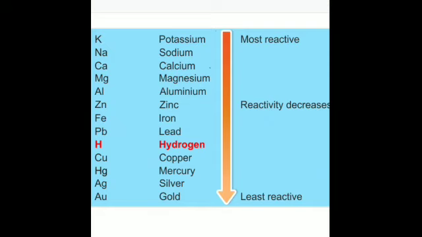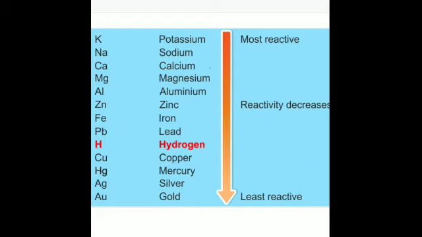Generally the metals that are above hydrogen in the series displace hydrogen from water, acids and alkalis, and those below hydrogen cannot displace it. You can see in this series that hydrogen is placed over here, and so all the elements which are above hydrogen in the reactivity series can easily displace hydrogen from water, acids or alkalis.